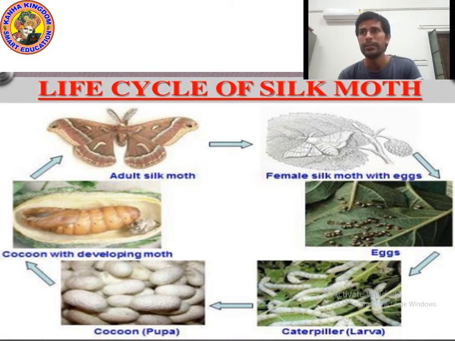Inside it the caterpillar grows into a pupa, and then the pupa develops into a silk moth. We remove the cocoon and boil it to get silk. I hope you understood. So look at the picture carefully. I'm giving you 10 seconds, then I will ask you something.